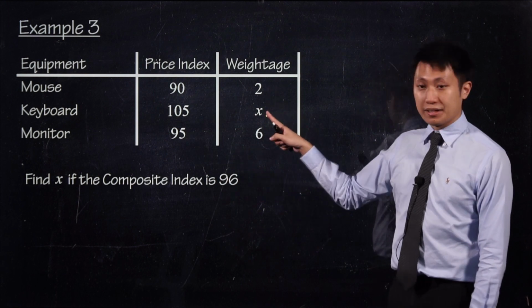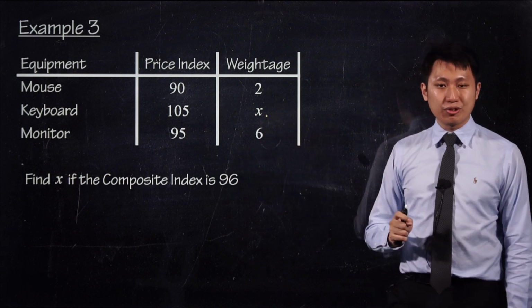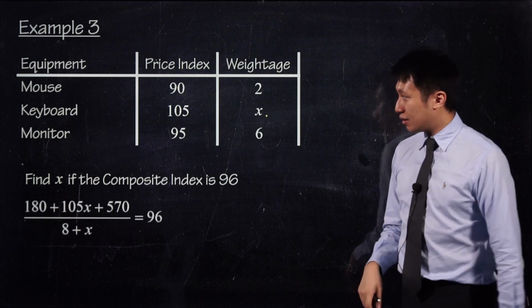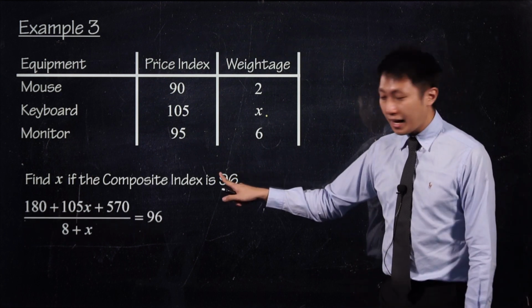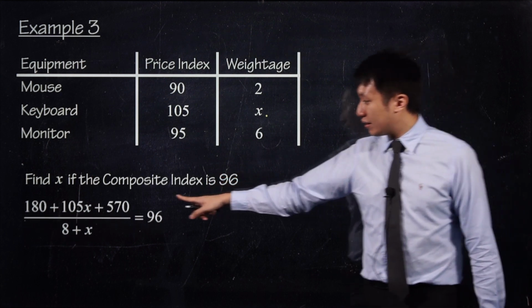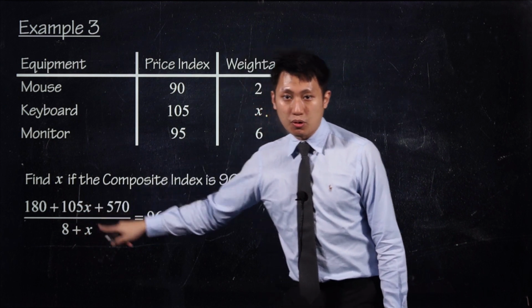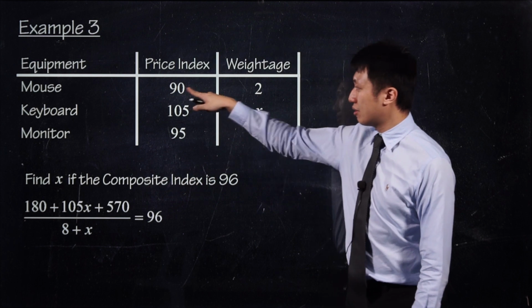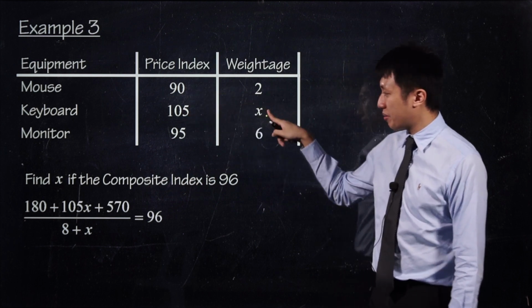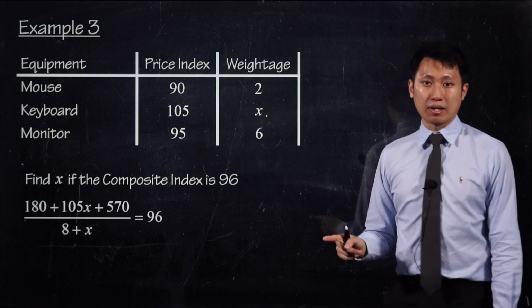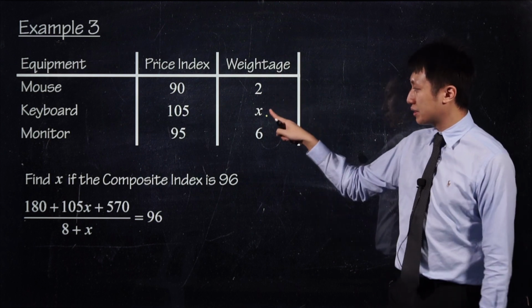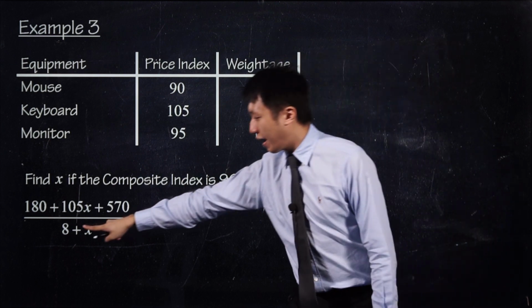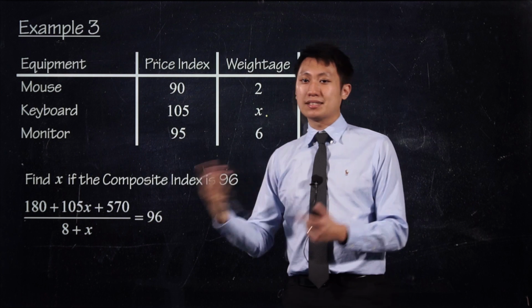When the x is in the weightage, then it gets a bit tricky. Okay, let's see. So again, we know the composite index is 96. Then you see top and bottom both are having x. The top is this one multiplied by this one, plus this one multiplied by this one, plus this one multiplied by this one. Bottom is this one plus this one plus this one, which gives you 8 plus x.